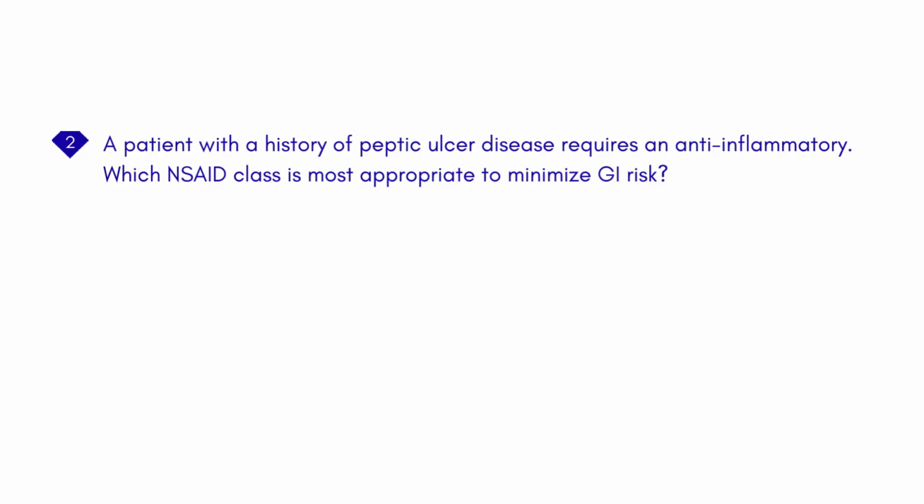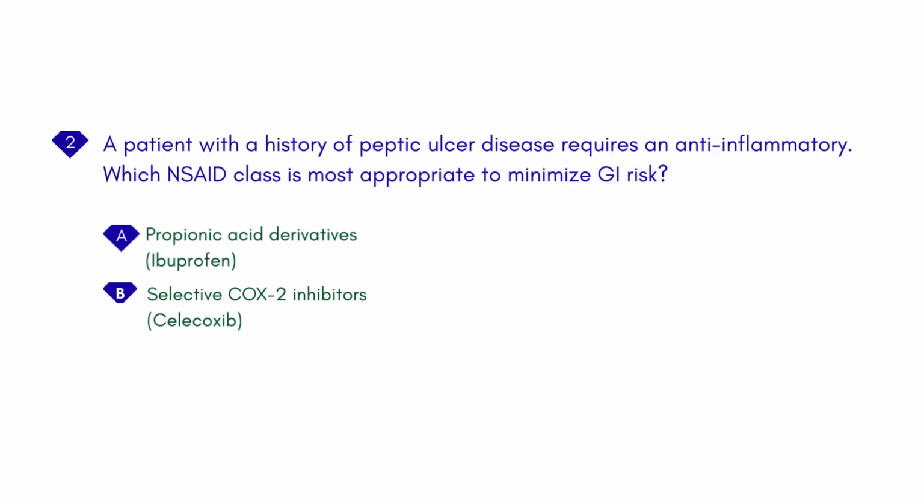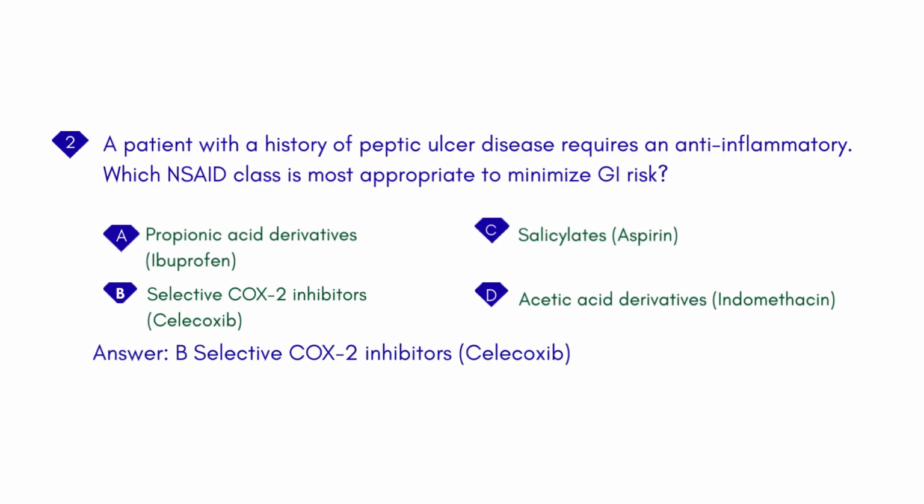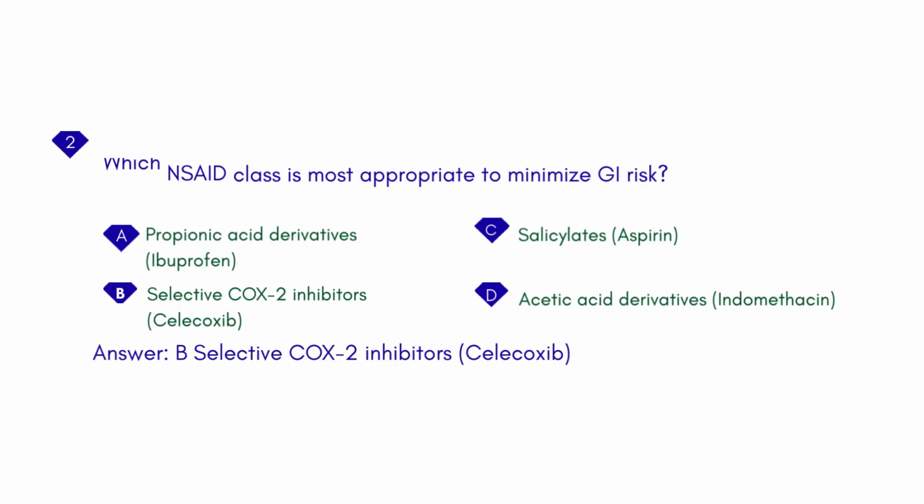A patient with a history of peptic ulcer disease requires an anti-inflammatory. Which NSAID class is most appropriate to minimize GI risk? A. Propionic acid derivatives, ibuprofen. B. Selective COX-2 inhibitors, celecoxib. C. Salicylates, aspirin. D. Acetic acid derivatives, indomethacin. Answer: B. Selective COX-2 inhibitors, celecoxib.